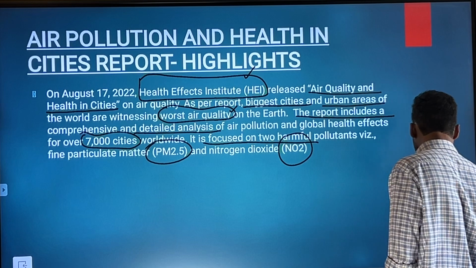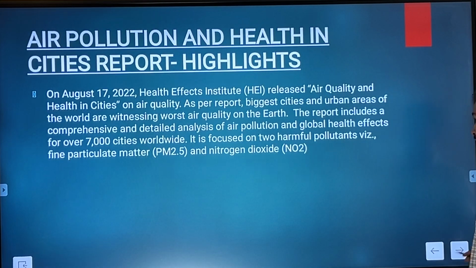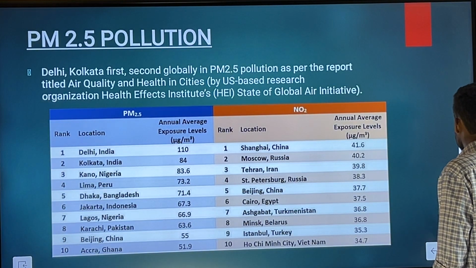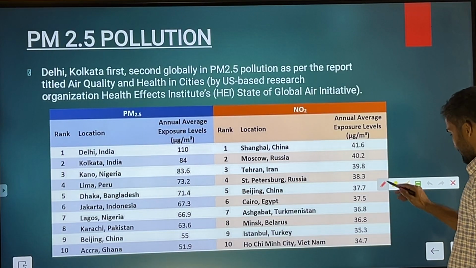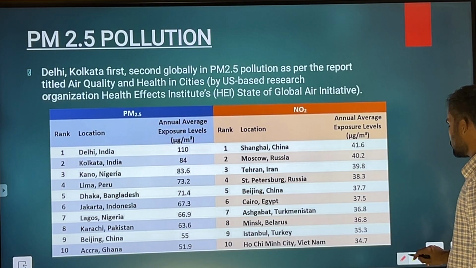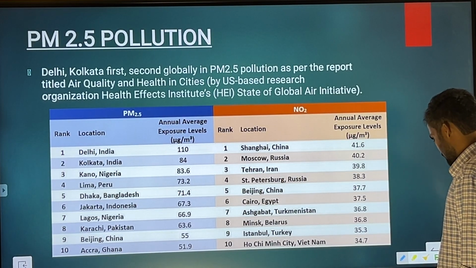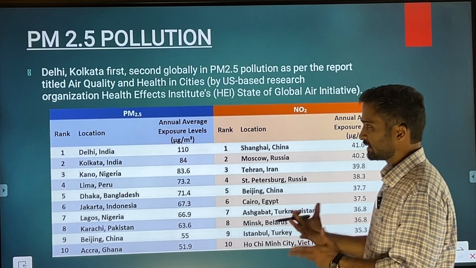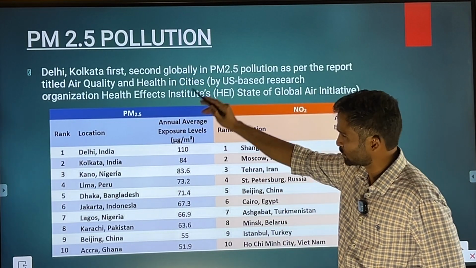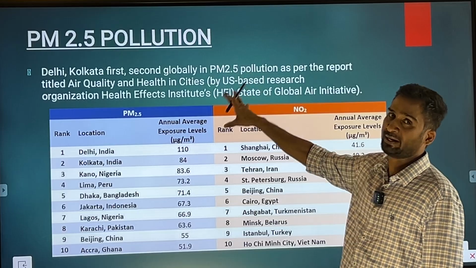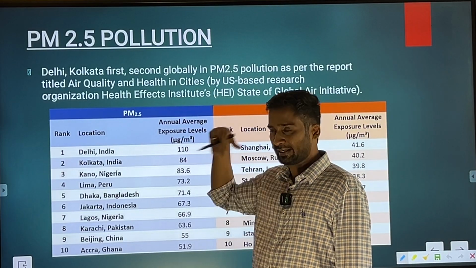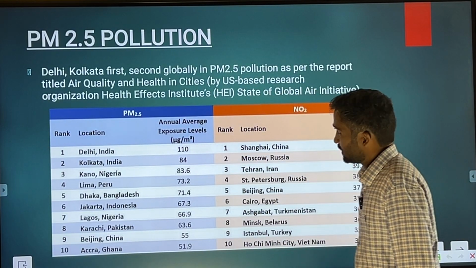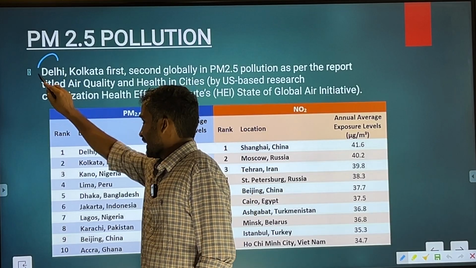So let's see the report. Basically over here I have integrated 2-3 news items together so that we do not have to repeat the same points. There was another news item related to India. Let me tell you that, and then I will come back again to the report.